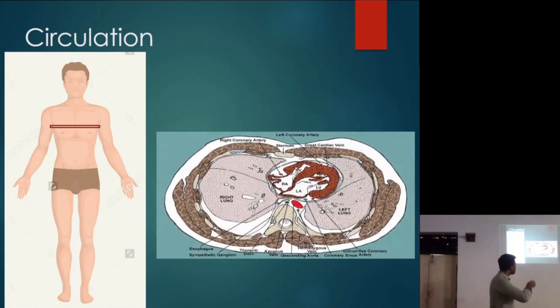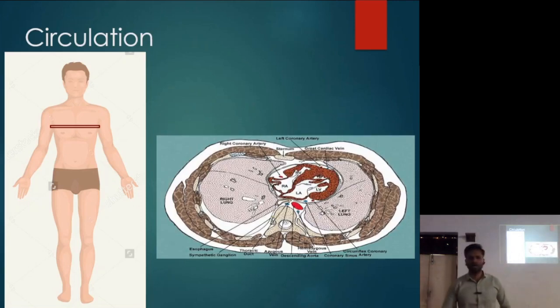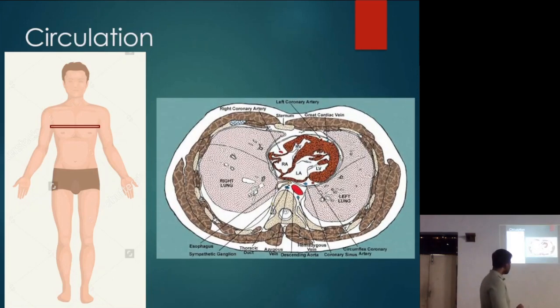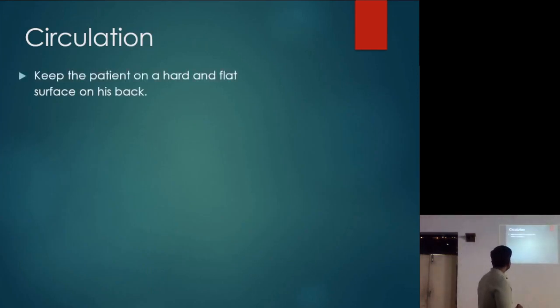So we apply pressure, we push the blood out, and we allow it to recoil, and the blood is pulled in through the vena cava, superior and inferior vena cava. I'll show you a video after this. So what do you do in CPR?